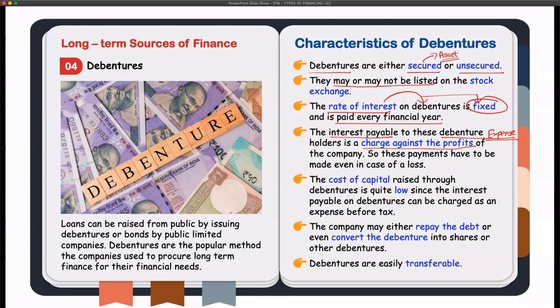A very critical point is that when we say charge, when we say expense, this has to be paid even when there is a loss. If a company is making a loss, they cannot take shelter of it. They cannot say that we are suffering loss, we cannot pay interest. No, it has to be paid.